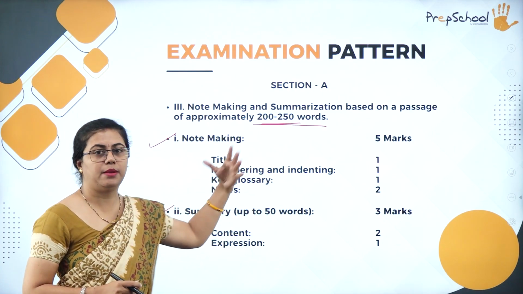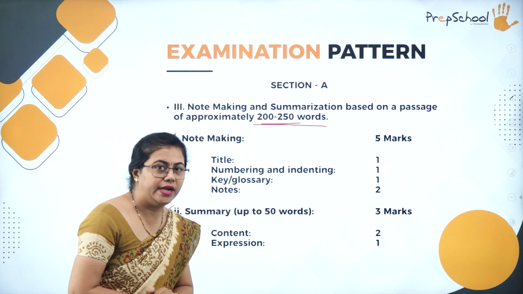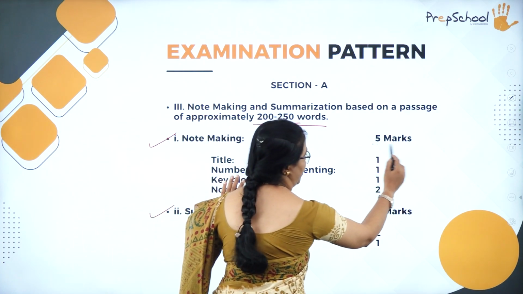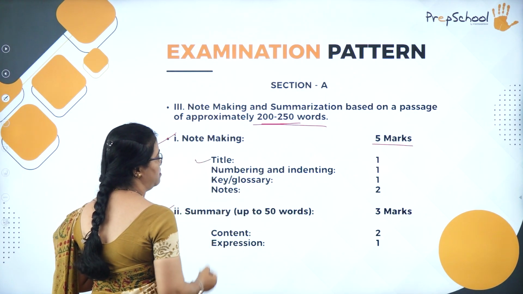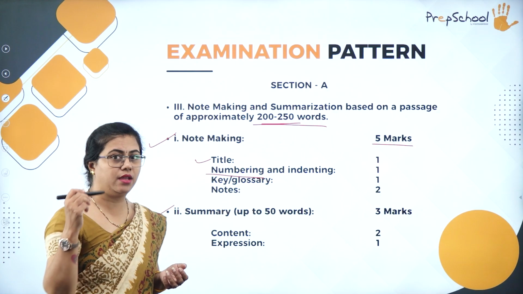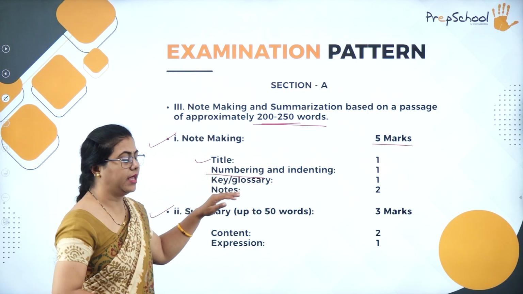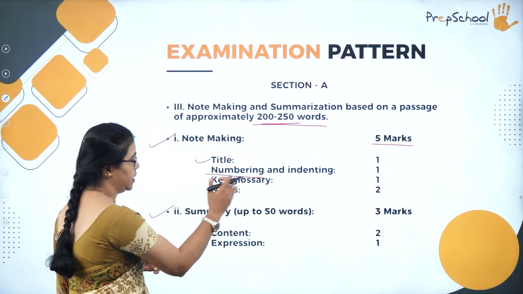So note making, that passage will have a word limit. Summarizing also, that passage will have a word limit. So note making, you need to write it for 5 marks. So what is the breakup of the marks? You have title, that is for 1 mark, numbering and indenting, that is for 1 mark. You may put numbers or bullets, something like that. So you will be learning about note making. You need not worry. So about that also there will be 1 mark.